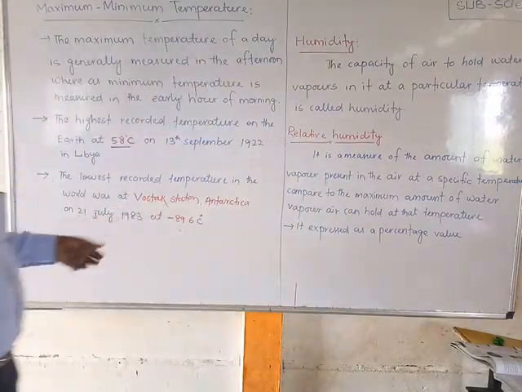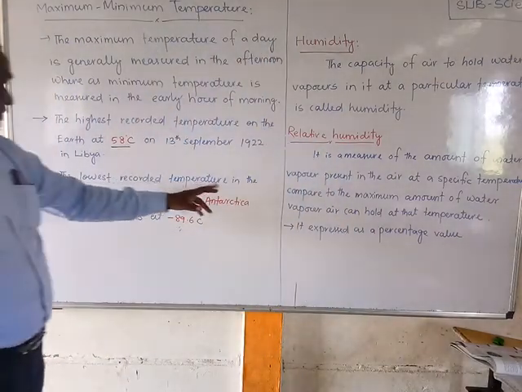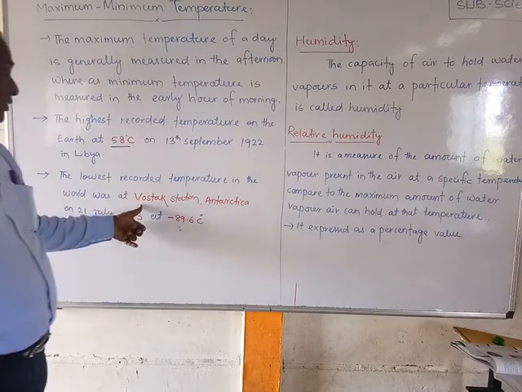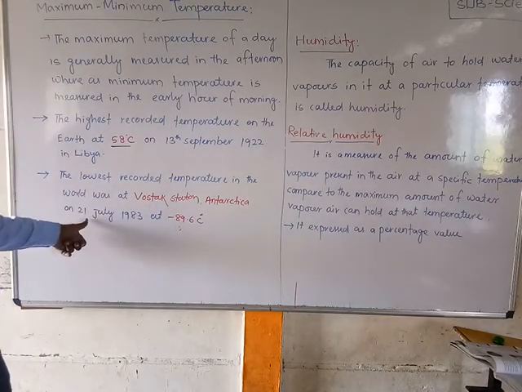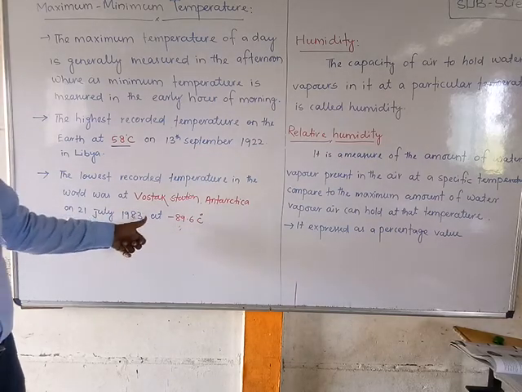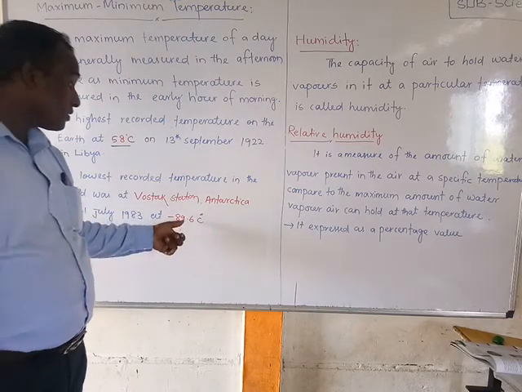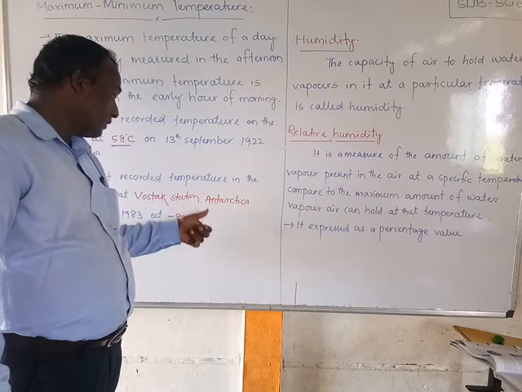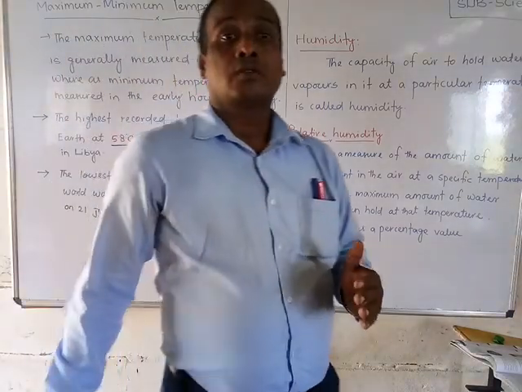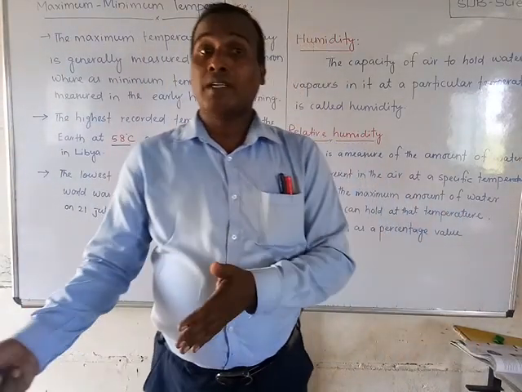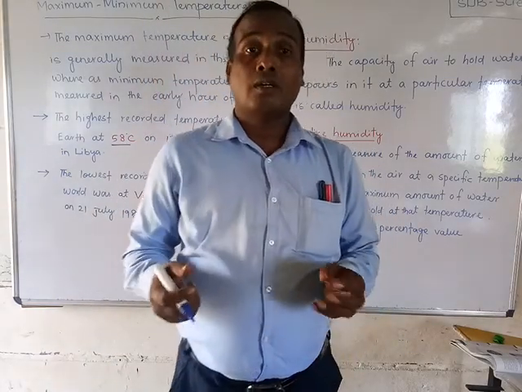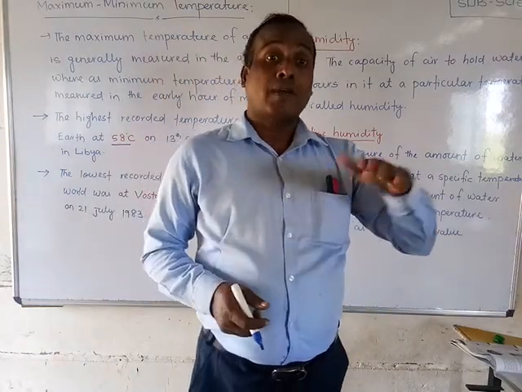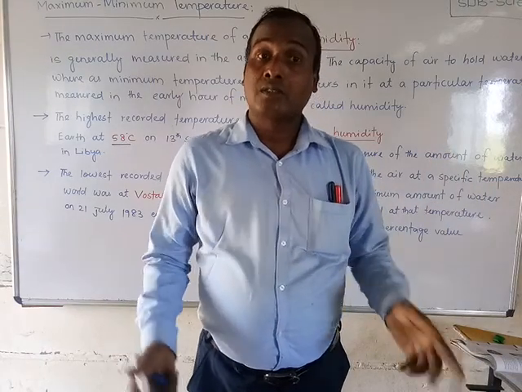Next, the lowest recorded temperature in the world was at Vostok Station in Antarctica, on July 21st, 1983, at minus 89.6 degrees Celsius. At minus 1 degree we are unable to stay comfortably, and 0 degrees means ice.